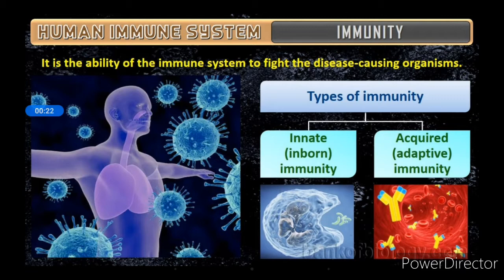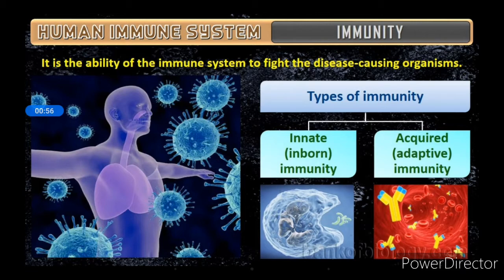Immunity is our ability to protect or fight against any infections or microorganisms. It is the ability of the immune system to fight the disease causing organisms, that means the foreign organisms which are entering the body. There are two types of immunity: one is innate and another one is acquired. So we will see what is innate immunity and acquired immunity.